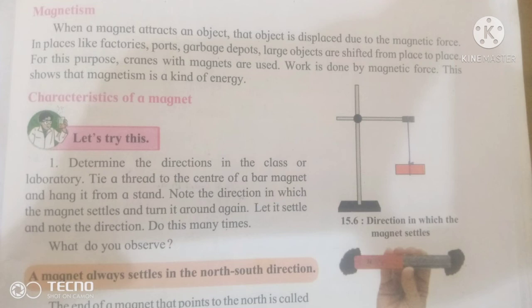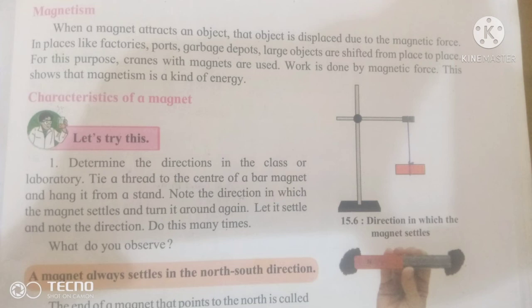In places like factories, ports, and garbage depots, large objects are shifted from place to place. For this purpose, cranes with magnets are used. That means large objects are displaced or shifted from one point to another. In this crane, a magnet is used, and this work is done.